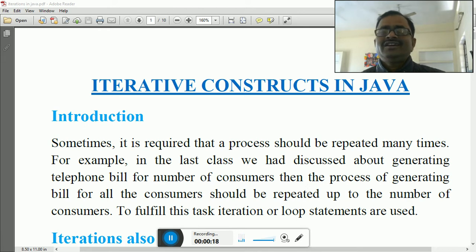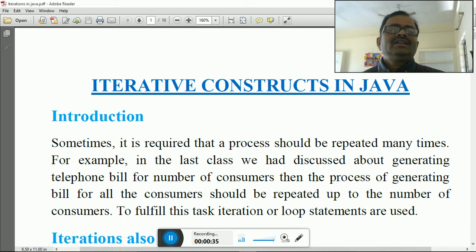So dear students, now you are going to start the new chapter, that is iterative constructs in Java. The new chapter is iterative constructs in Java. So iterative constructs in Java is the special or very important chapter of this Java programming.